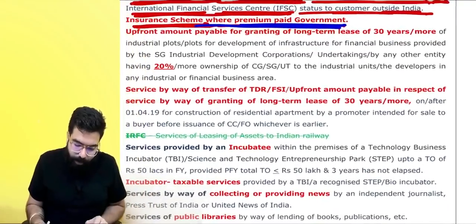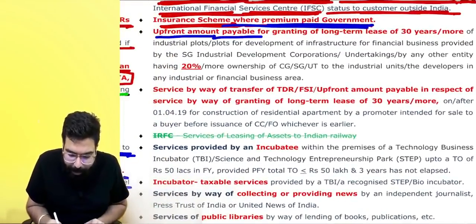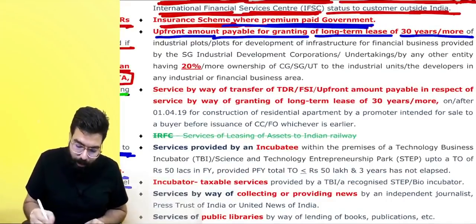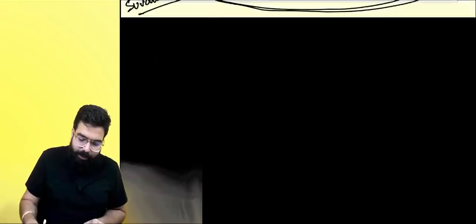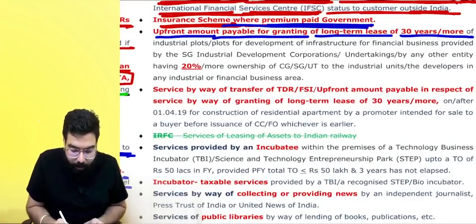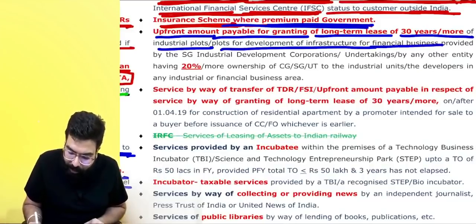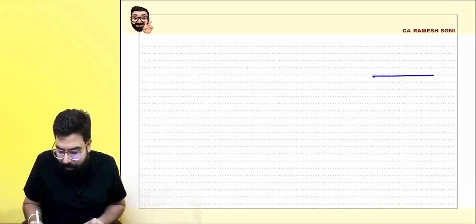Next, upfront amount payable for granting of long-term lease of 30 years or more. Any upfront amount for granting of long-term lease of 30 years or more, okay, for industrial plot or plot for development of infrastructure for financial business. There is a plot.